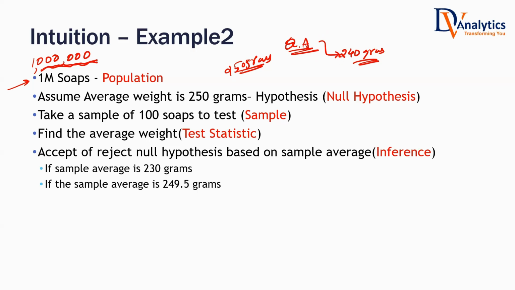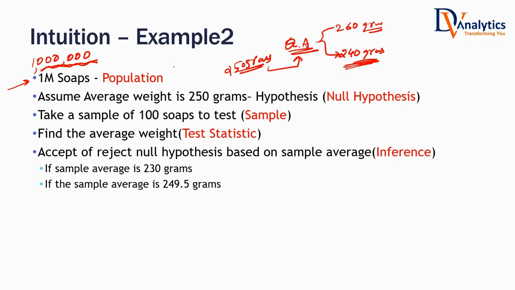Is that really a bad sign for the company? It may actually hamper our reputation. Maybe we pay very little compensation to that customer, but reputation wise, we lose a lot. So we cannot have lesser weight. What happens if the weight of the soap is higher than what it should be? That is a loss to the company. It has to be neither higher nor lower. It has to be 250 grams.